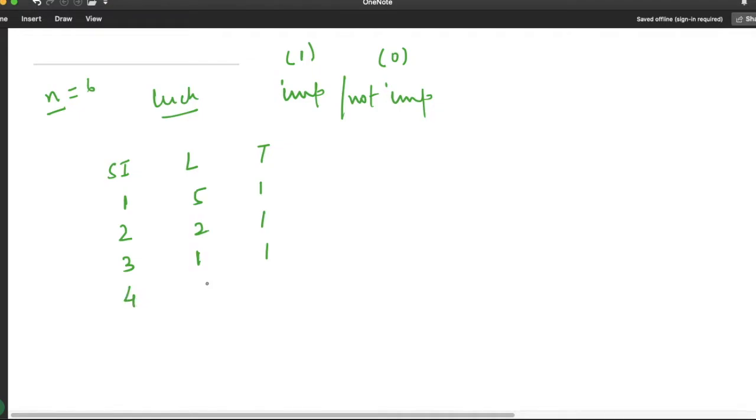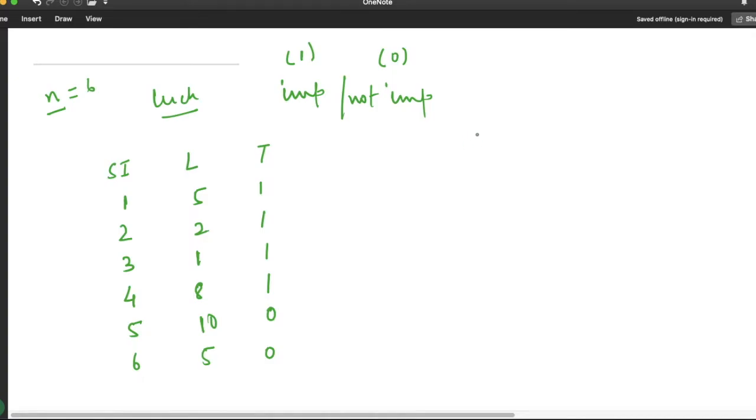For the fourth contest, my luck balance is 8 and it is also important. For the fifth, my luck balance is 10 and it is not important. And for the last contest, my luck balance is 5 and it is also not important. So suppose this is my sample input.